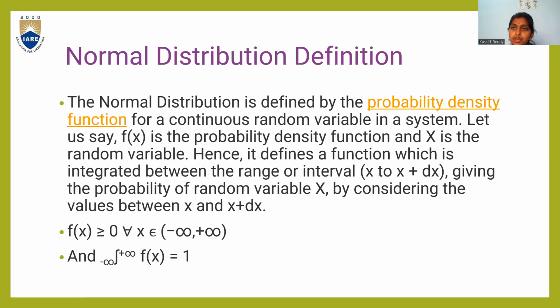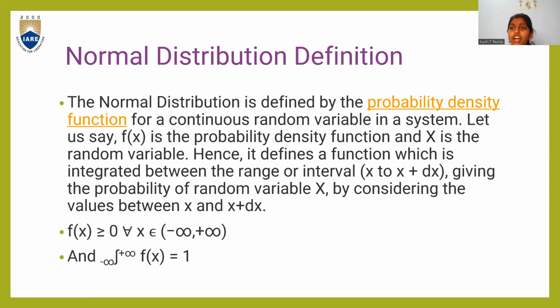Coming to the normal distribution definition. The normal distribution is defined by the probability density function for a continuous random variable in a system. So from these two lines, you will get a point that normal distribution can be applied only on those which are PDFs, that is, probability density functions, and it should be a continuous random variable. So generally, probability distributions are always continuous random variables.